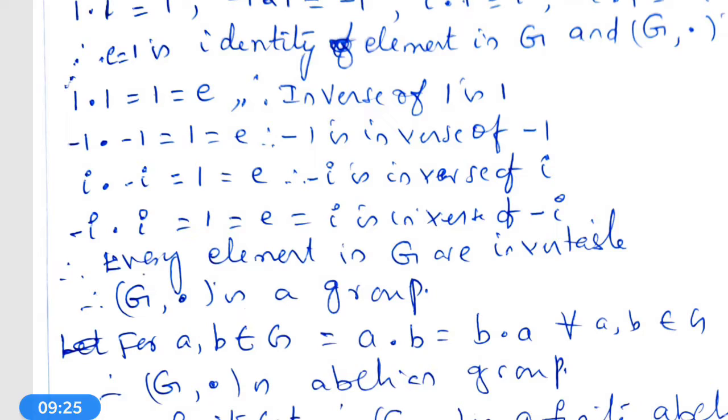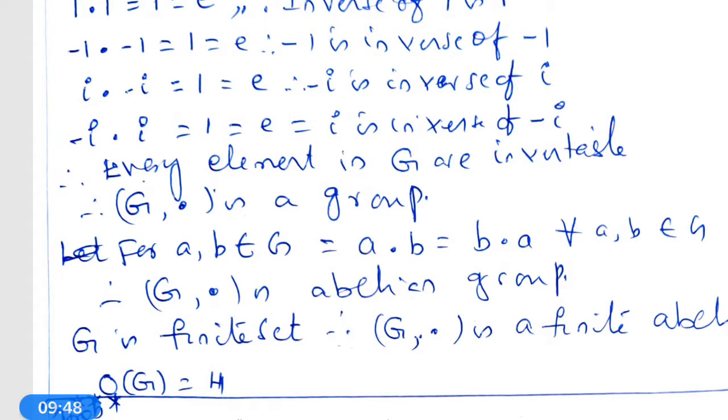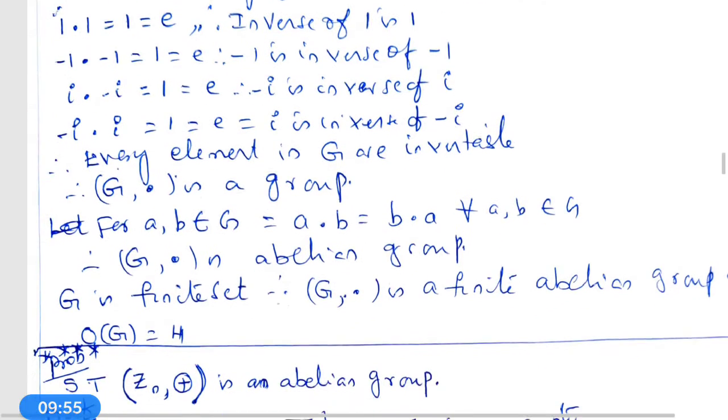Minus 1 into minus 1 is equal to 1, equal to E. Therefore, minus 1 is the inverse of minus 1. Next one is I into minus I is equal to 1, equal to E. Therefore, minus I is the inverse of I. Minus I into I is equal to 1, equal to E. Therefore, I is the inverse of minus I. Therefore, every element in G is invertible. Therefore, G, dot is a group.